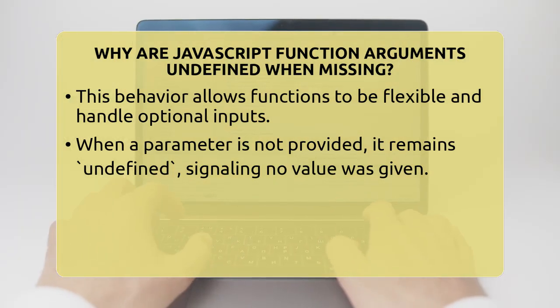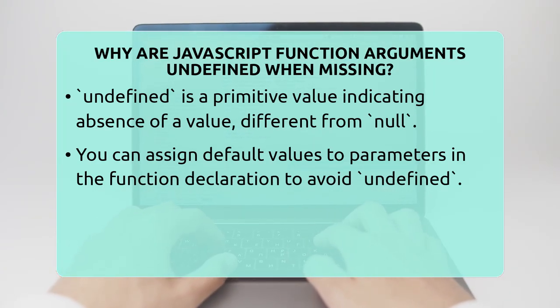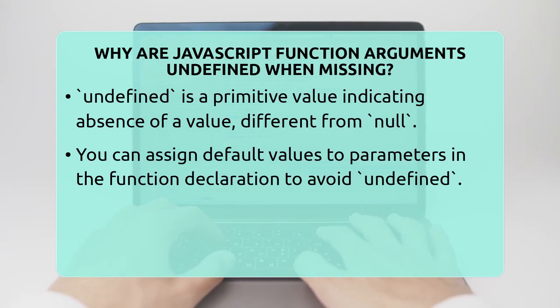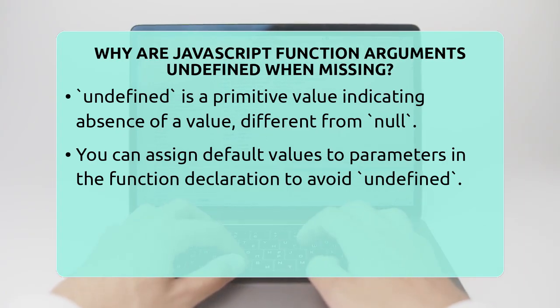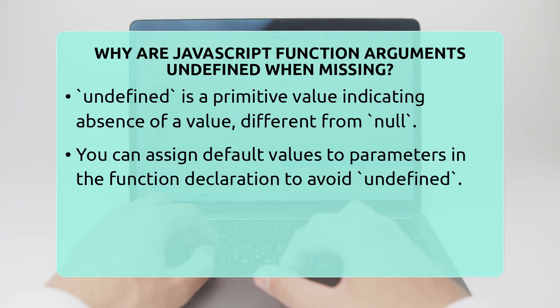The value undefined is a primitive in JavaScript. It shows that no value was provided for that parameter. This is different from null, which means you intentionally set something to be empty. When a parameter is undefined, it signals that the caller did not give a value for it. This helps you write functions that can handle missing inputs gracefully.